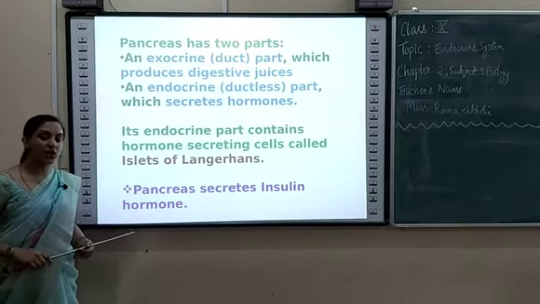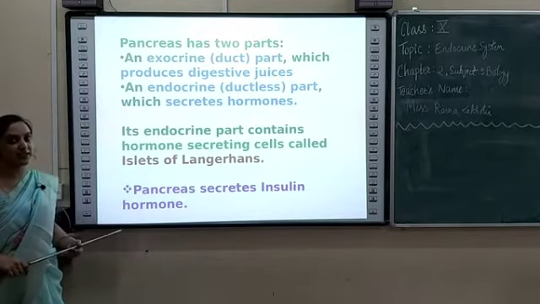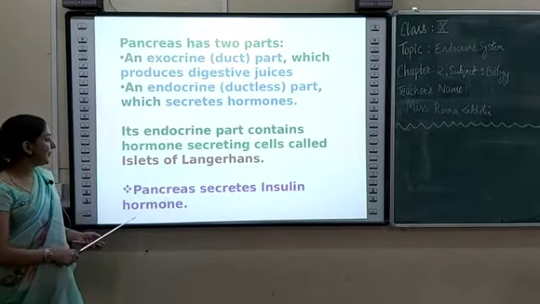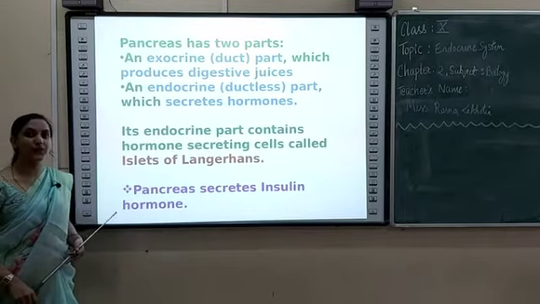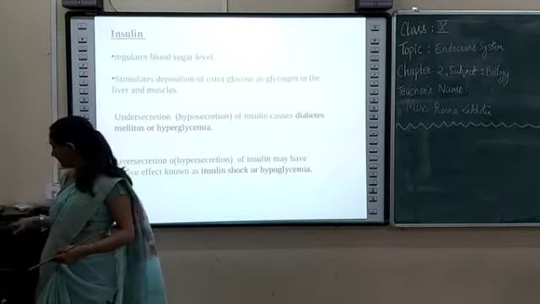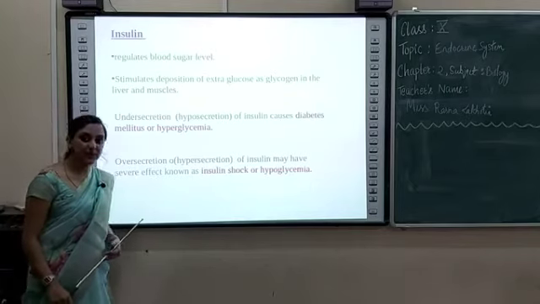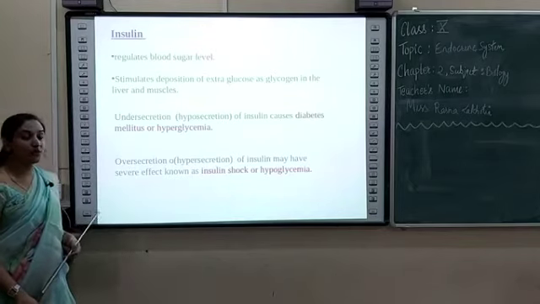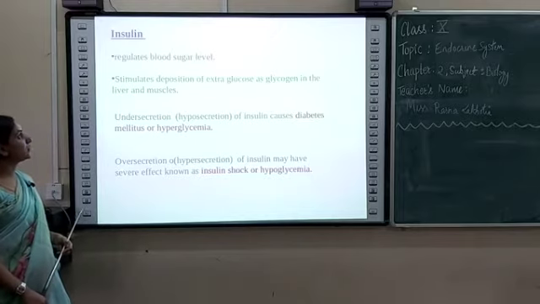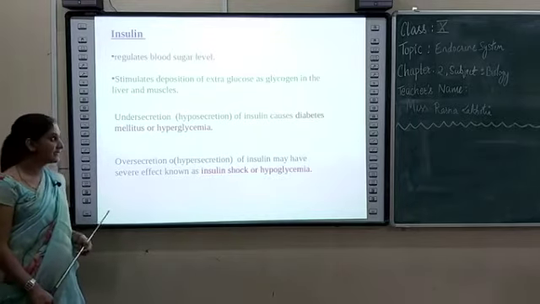Pancreas has hormone secreting cells known as islets of Langerhans, and pancreas secretes hormone known as insulin. So insulin, what does it do? It regulates blood sugar level. It stimulates deposition of extra glucose as glycogen in the liver and muscles.